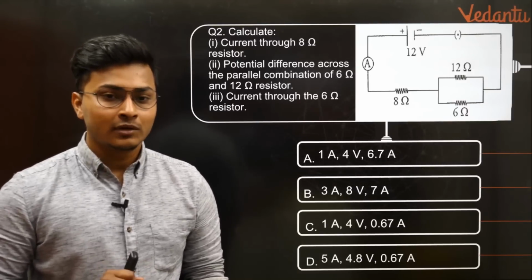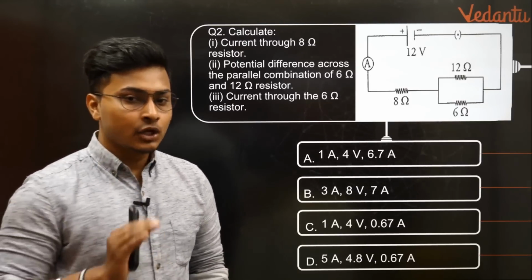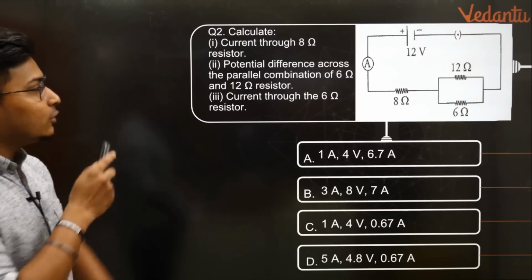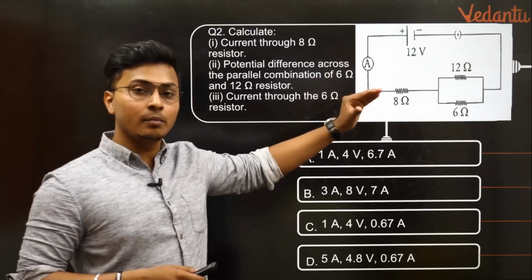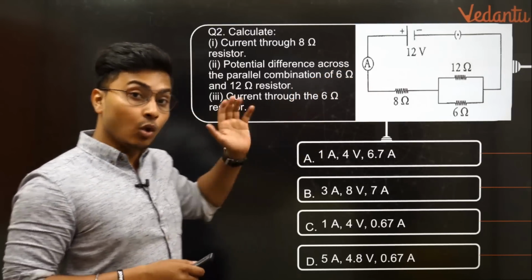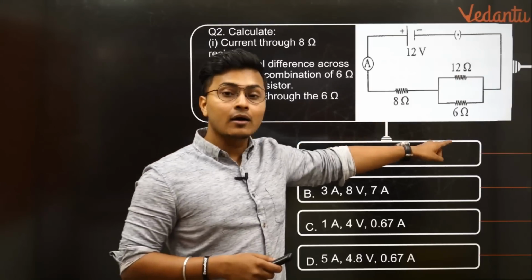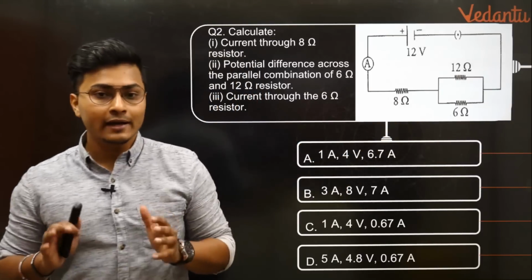बहुत बढ़िया. ठीक है, exactly 20 more seconds, guys. You need to find out the current through 8 ohm resistor alone. You also need to find out the potential difference across that parallel combination of 12 ohms and 6 ohms. You also need to find out the current across that 6 ohm resistor also. So kindly go through it.